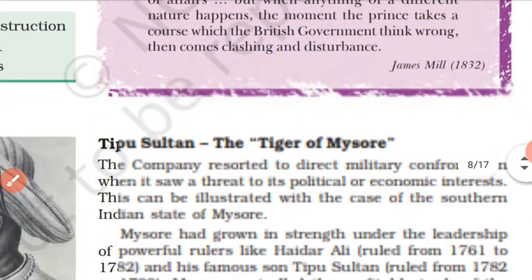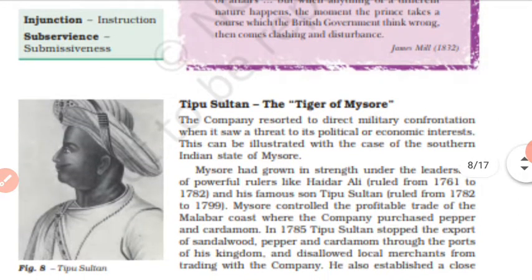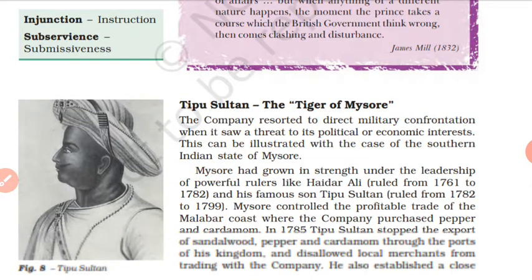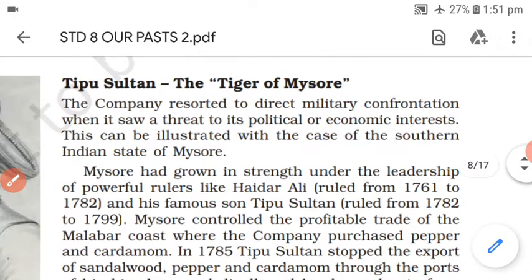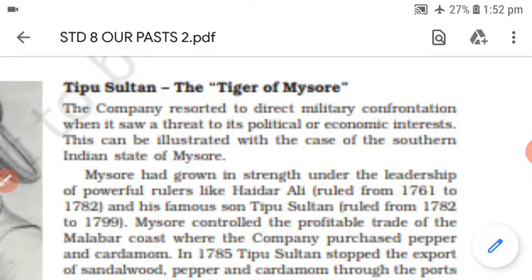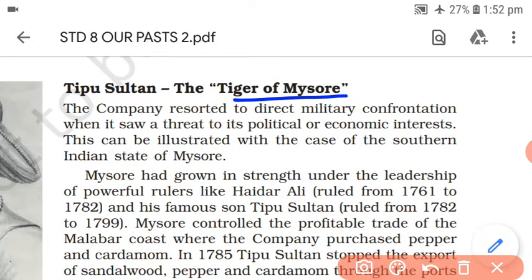With the upcoming part, we deal with Tipu Sultan, as you have already heard about him in the previous standard. We studied him in 7th standard. Here you can find the picture of Tipu Sultan. In your textbook also you can look closely, and go through the lesson once again very carefully. If you have any query or doubts, you can ask in your comments. Tipu Sultan was very well known as the Tiger of Mysore.